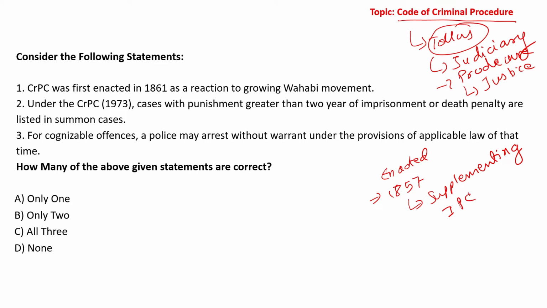So any crime conducted under Indian Penal Code, once that case reaches the court, तो procedure क्या होगा? Procedure basically क्या होगा ना, वो बताया गया है in CRPC. That is basically noted down in the CRPC.